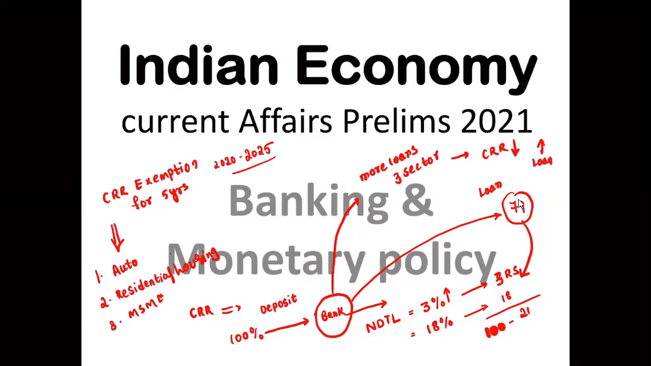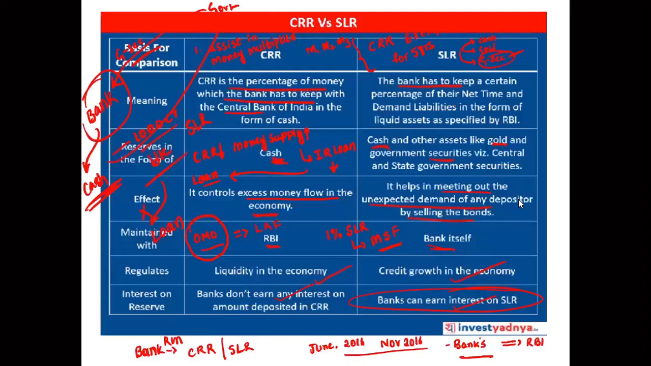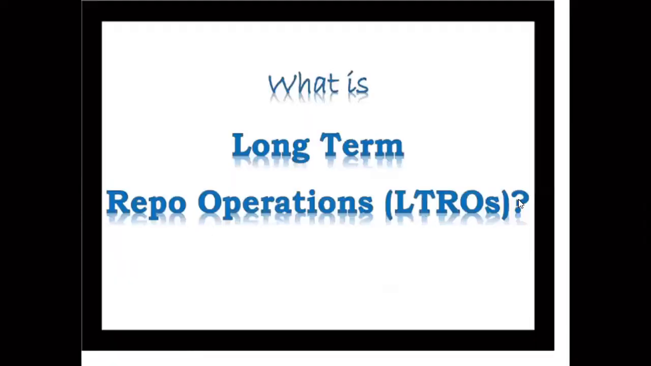This is the situation. Also, in March 2020 itself, the CRR was reduced from 4% to 3%. So this is about your CRR and SLR. Next, we will see about long-term repo operations. Now, what are these long-term repo operations? First of all, what do you mean by repo rate?